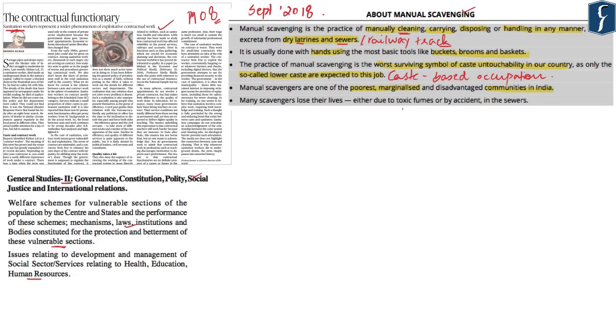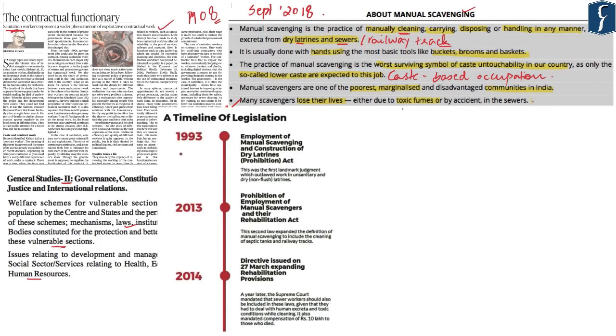Another very important issue related to manual scavenging is the loss of life. A lot of manual scavengers lose their lives while doing the job because they inhale toxic fumes or sometimes get stuck in these drains and sewers and die of asphyxiation. Now, looking at the plight of the people engaged in this occupation, the government over the period of time has come out with a lot of acts and legislations to improve this situation.